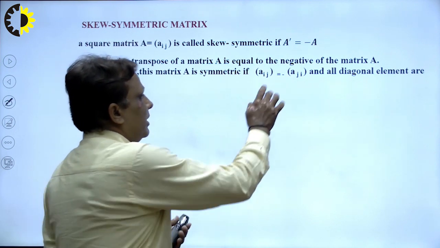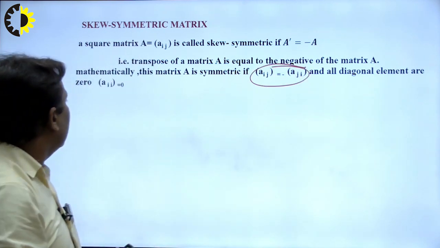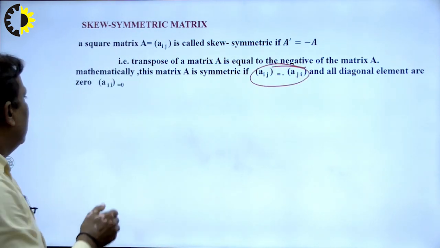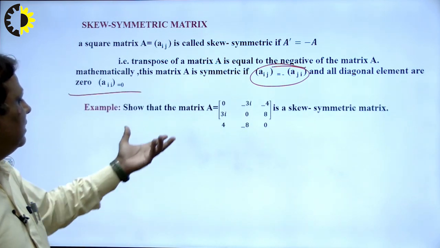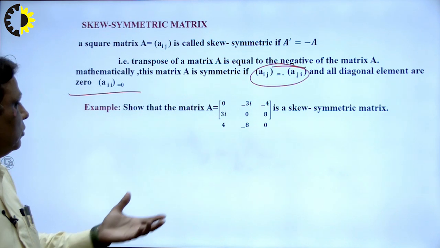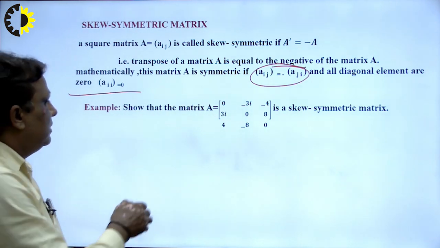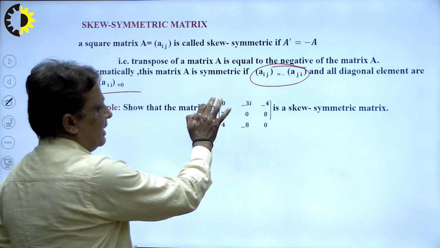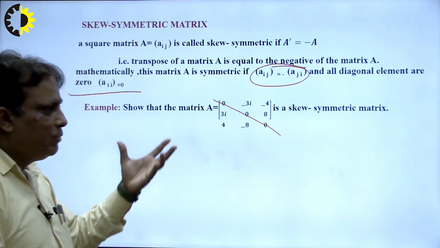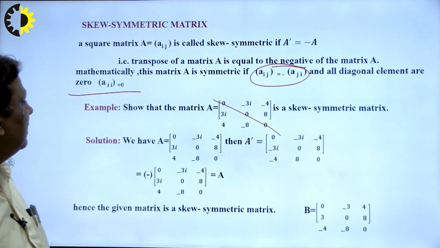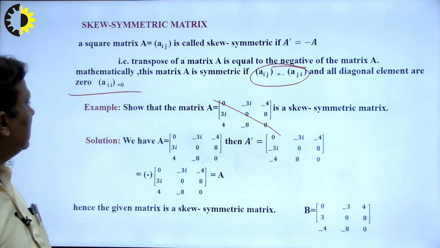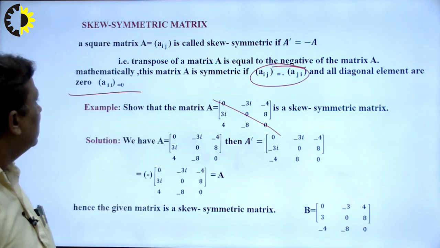Aij is the common element, and the elements Aii are 0 here. I write some examples here. This is the example, equal to this with the minus sign, and the diagonal results are zeros. I prove here why these elements are 0. So why are the diagonal elements 0 in the skew symmetric matrix? I prove it here.